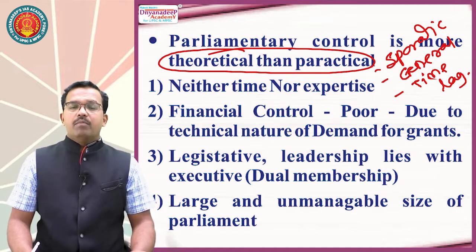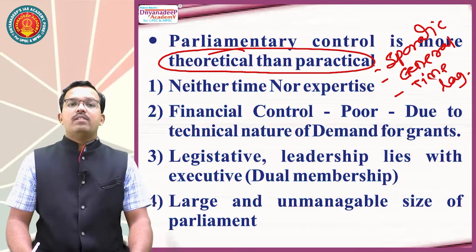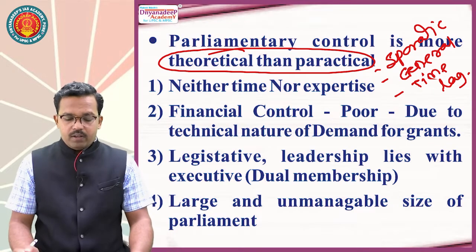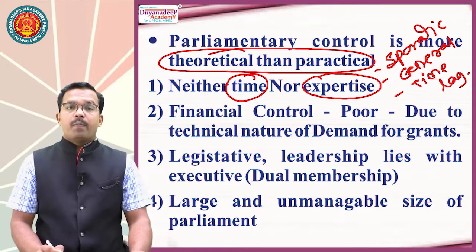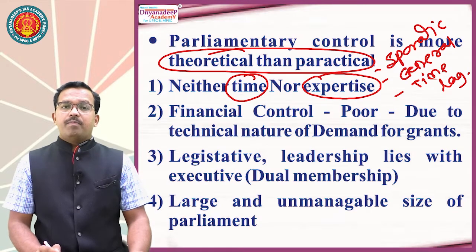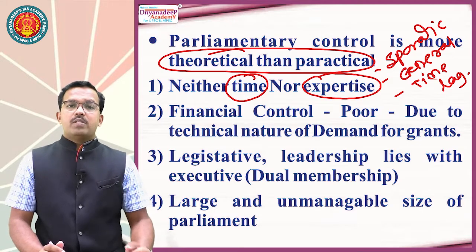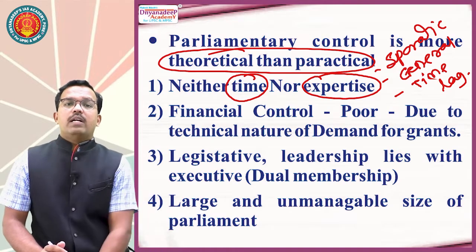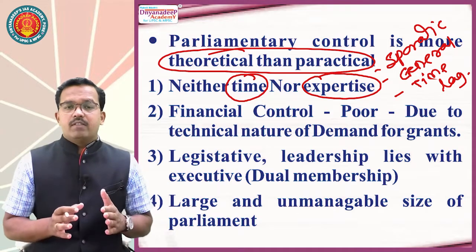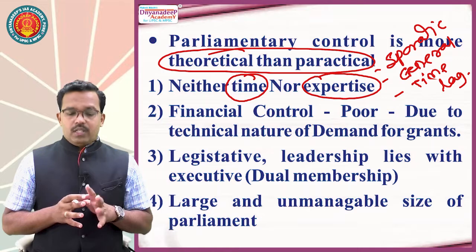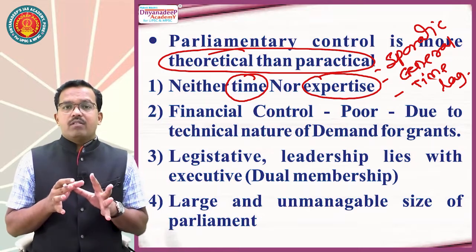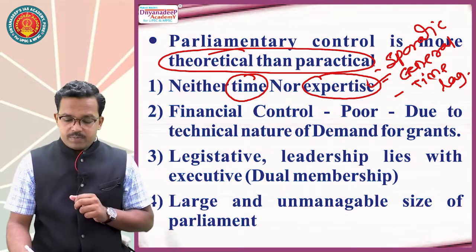Not totality, but to some extent the parliamentary control is ineffective. How? First thing, parliament does not have sufficient time, nor are they expert people. As we discussed, the members of parliament are amateur members and they do not have expertise in this subject, and they are elected to parliament, so it is not possible for the members to discuss and to understand all the specific parts of the parliamentary function. That's why here parliamentary control has a time constraint, and also an expertise constraint.